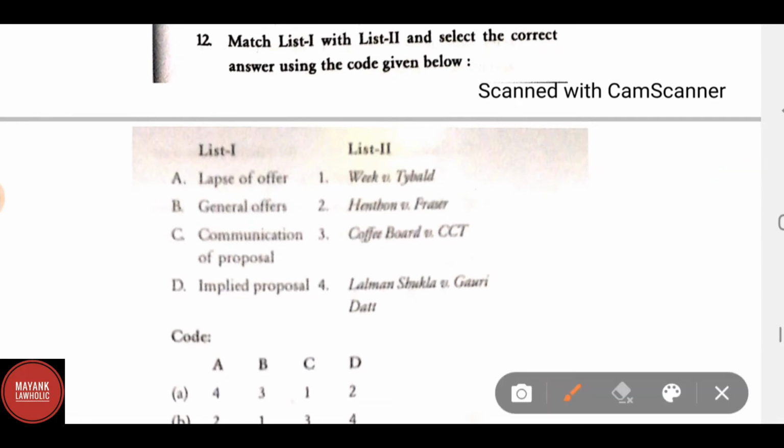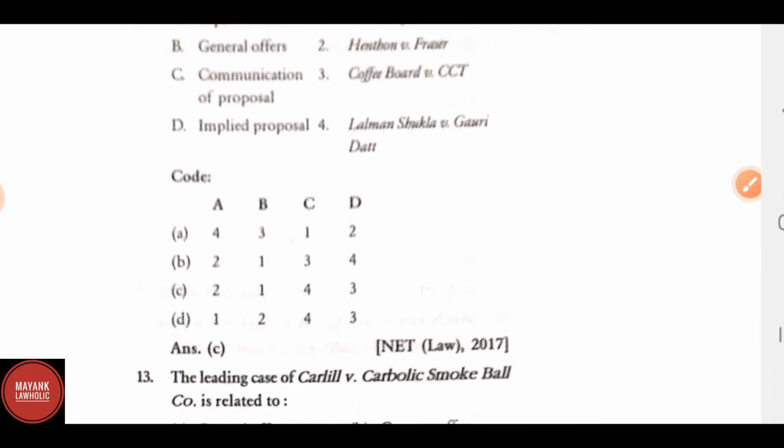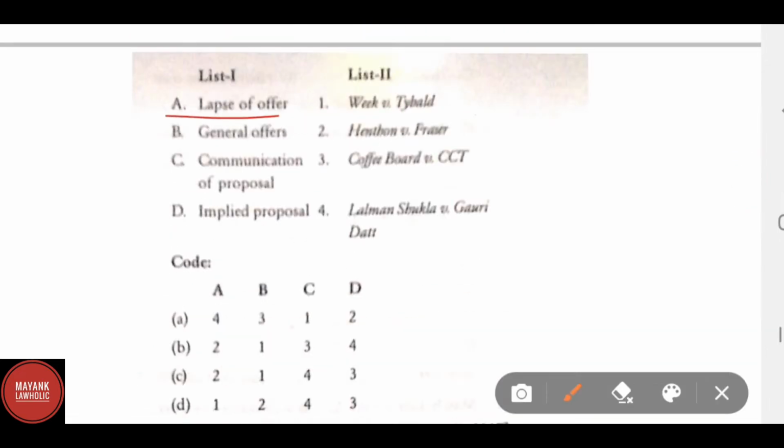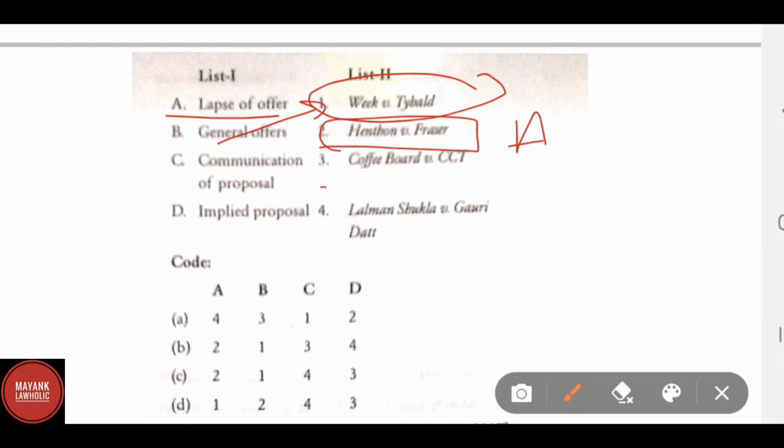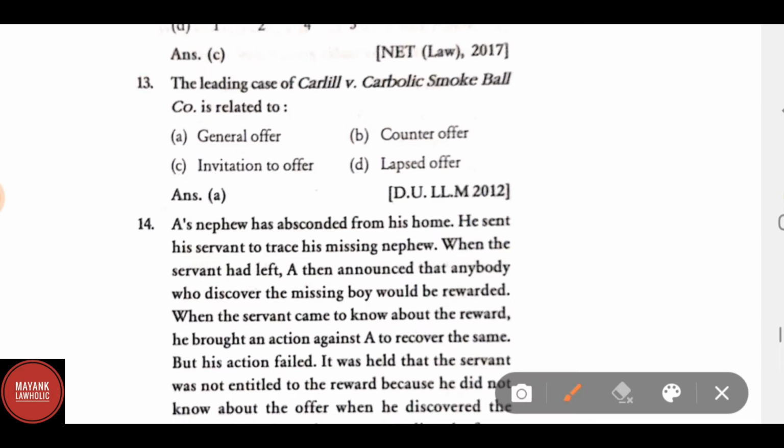Match list 1 and list 2. Again, list 1 says A. Lapse of offer, B. General offer, C. Communication of proposal, and D. Implied proposal. Here the correct match will be A. Lapse of offer. Correct answer is Hawthorne versus Fraser. B. General offer. Correct answer for B is Weeks versus Tybald. C. Communication of proposal. The correct answer is Coffee Board versus CCT. D. Implied proposal. The correct answer is Lalman Shukla versus Gauri Datt. The leading case of Carlill versus Carbolic Smoke Ball Company is related to general offer.